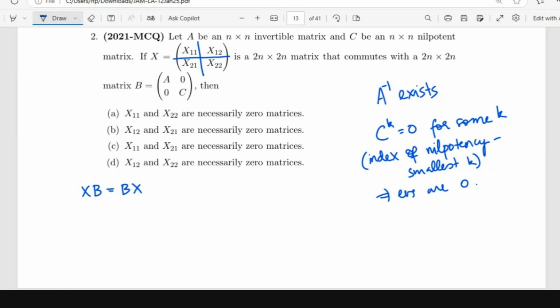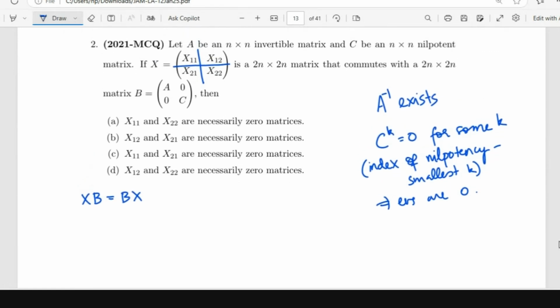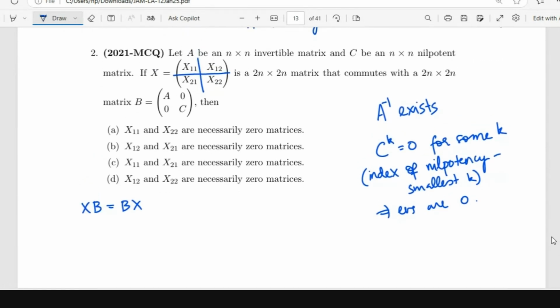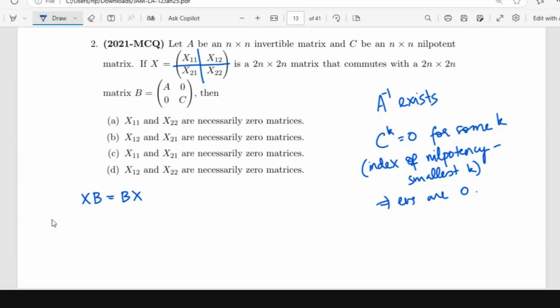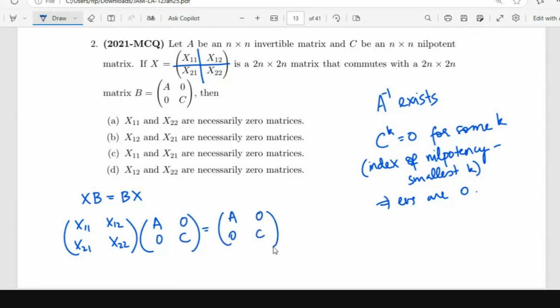We have to take a look at what the equations are. This is an MCQ, so only one is right. You just have to write down what is X, what is B, and then see what happens. So you have X11, X12, X21, X22 times A0, 0C is equal to A0, 0C times X11, X12, X21, X22.